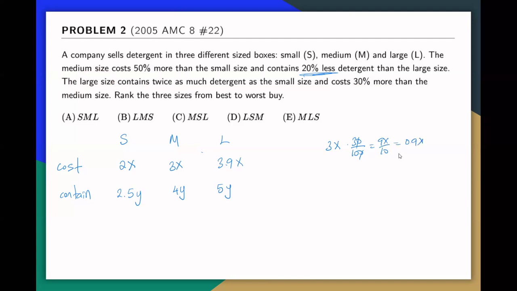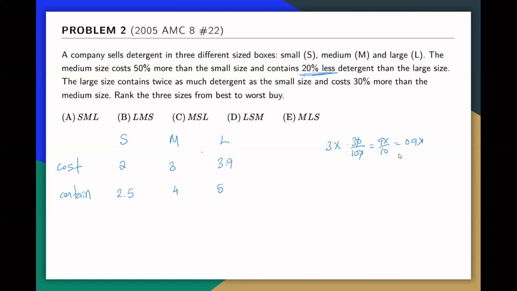So that's how you got 0.9. And that will be 30% more, which is 3x plus that number, 3.9. So as soon as we have this, we actually can easily ignore these x and y's. We could have done this at the beginning as well, but at the end, because we are just going to find the unit prices.